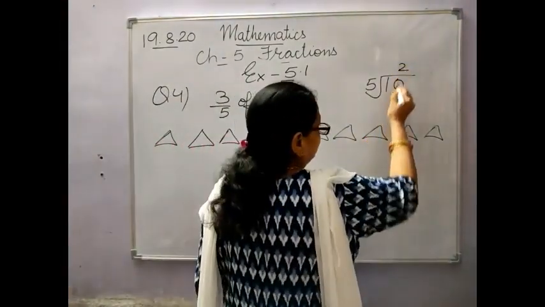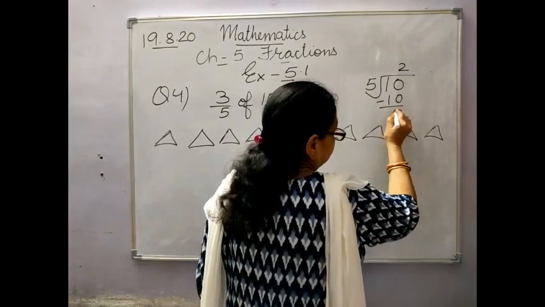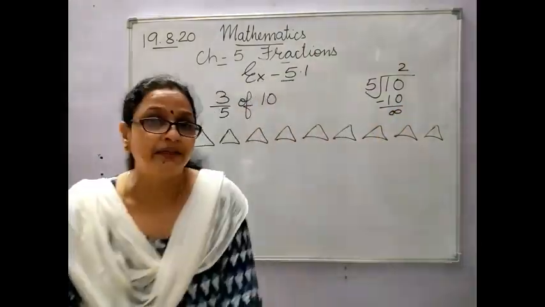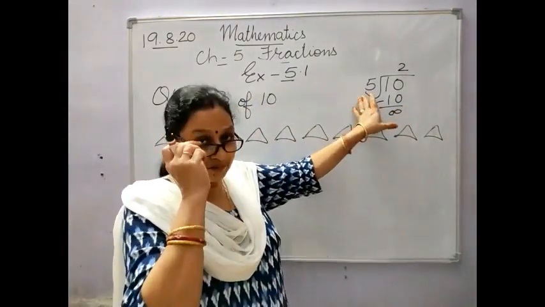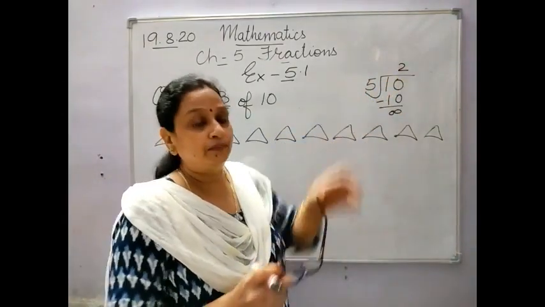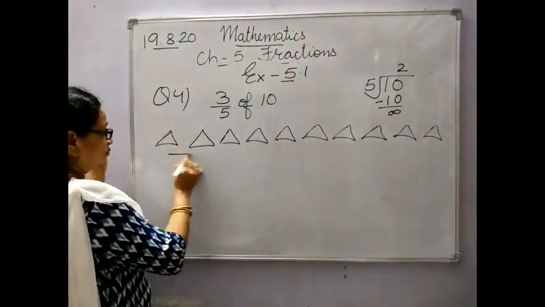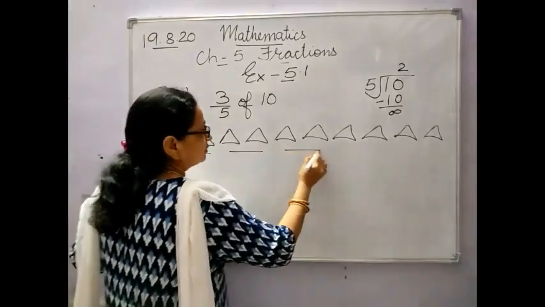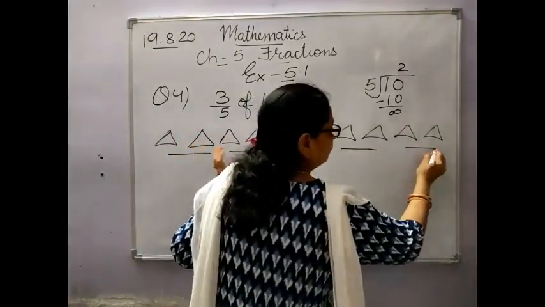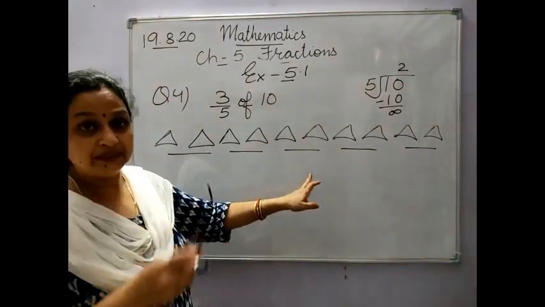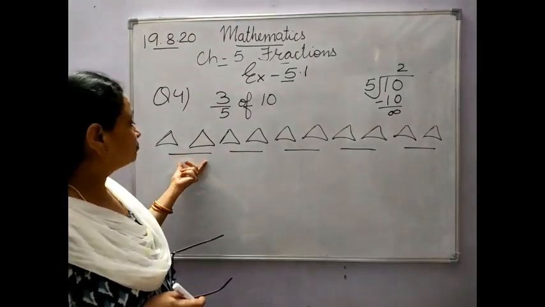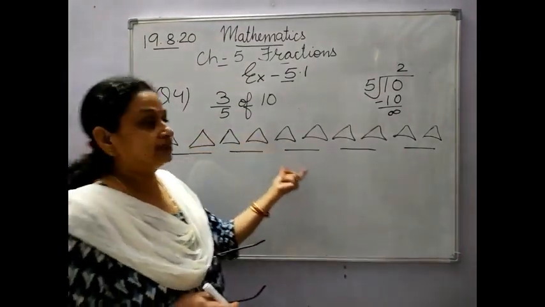So 5 2s are 10. That means each part will contain 2 objects. So 1 part, 2, 3, 4 and 5. There are 5 parts and each part contains 2 objects.